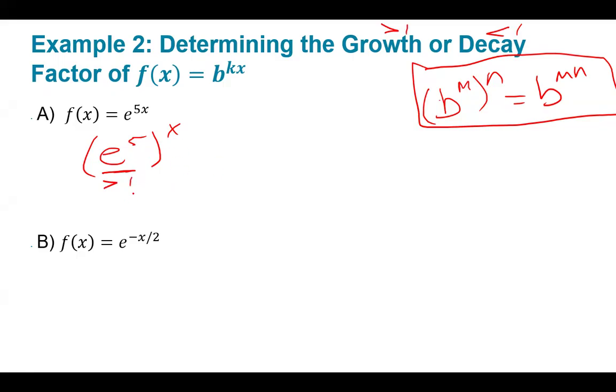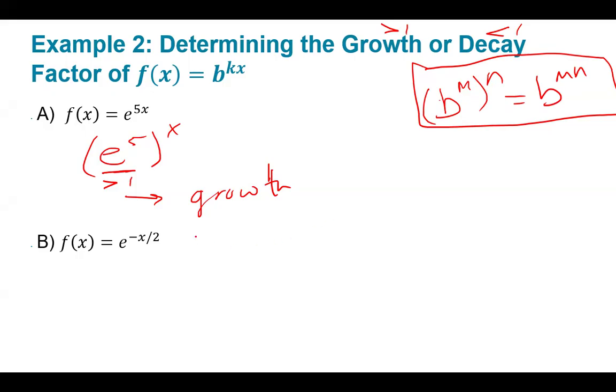It's going to be greater than 1, so this is a growth. Remember, e is roughly 2.713, right? And if I have 2.713 times 2.713 times 2.713 times 2.713, that's going to be a larger number, right?